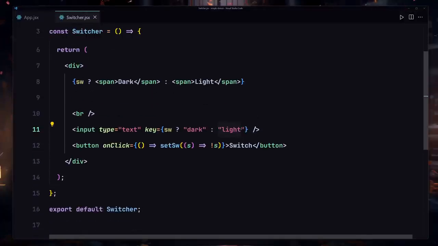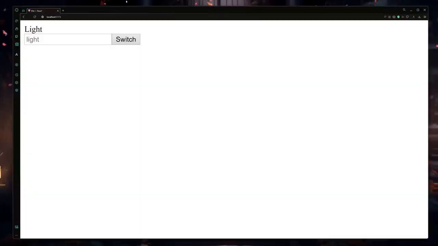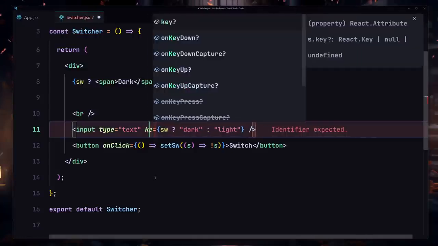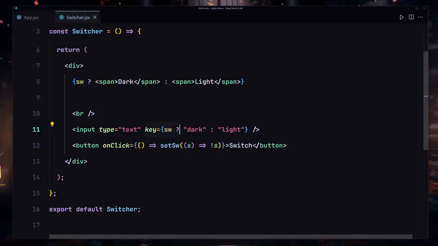Okay, so this is how we are going to be making our specific element or component totally unique by providing a key to them. If I change that to something else, like placeholder, let me just write a placeholder. Okay, and now if I save my file, here you can see it's now set to light. If I type something inside there and switch, that value will still be there. Why? Because we are using a placeholder and not a key. So if I convert that to key, and if I type something inside this input field, it will remove that from here because this input field is no longer that old one. Okay, so this is how we are going to be making it unique.